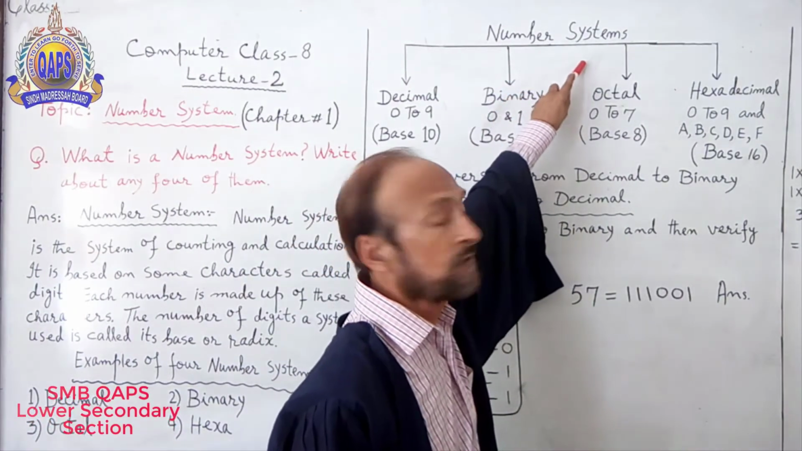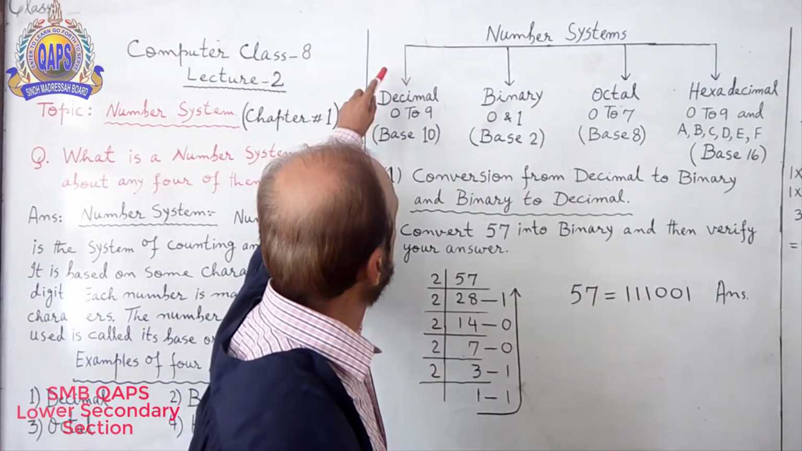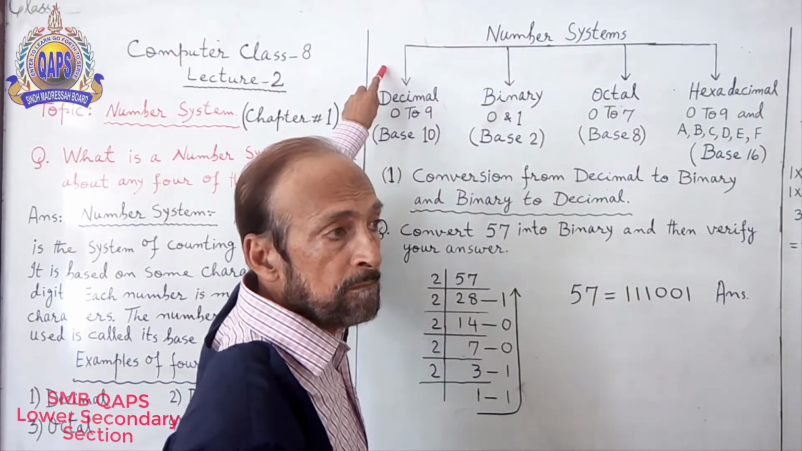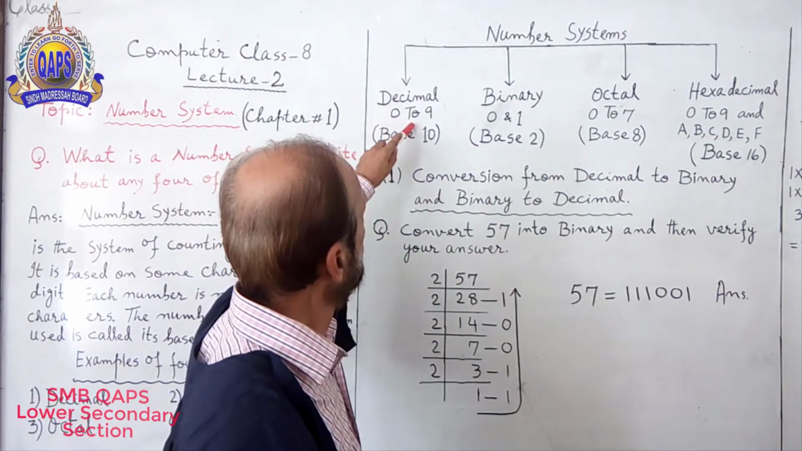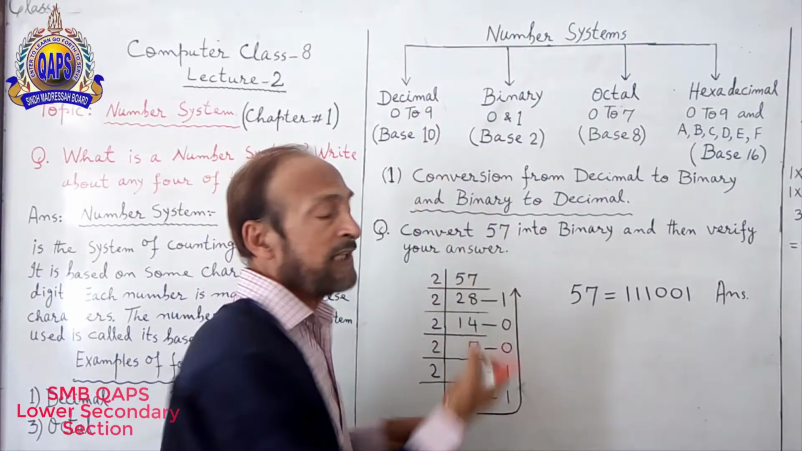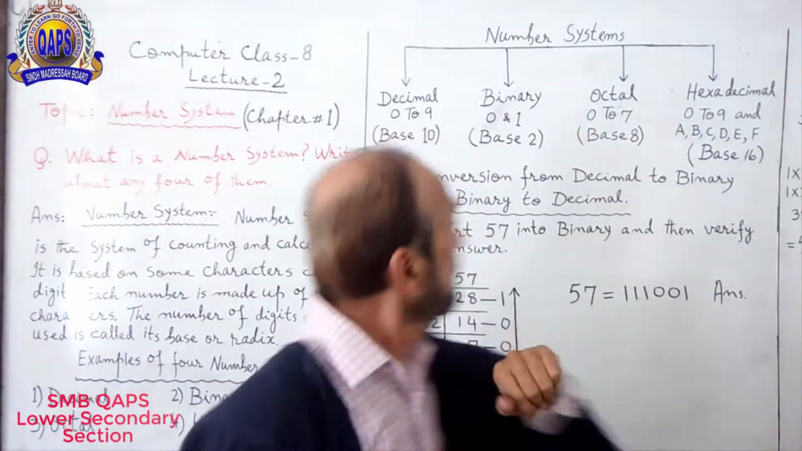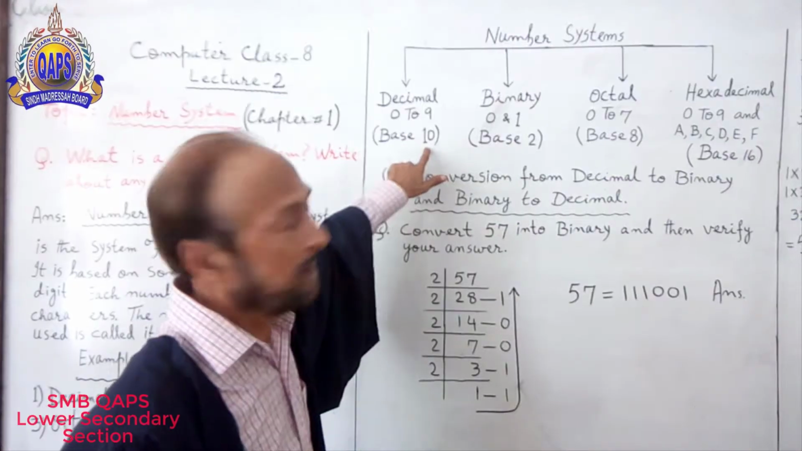Number systems. 4 types. Decimal number system. Digits 0 to 9, because from 0 to 9 they are totally 10. So the base part is 10.